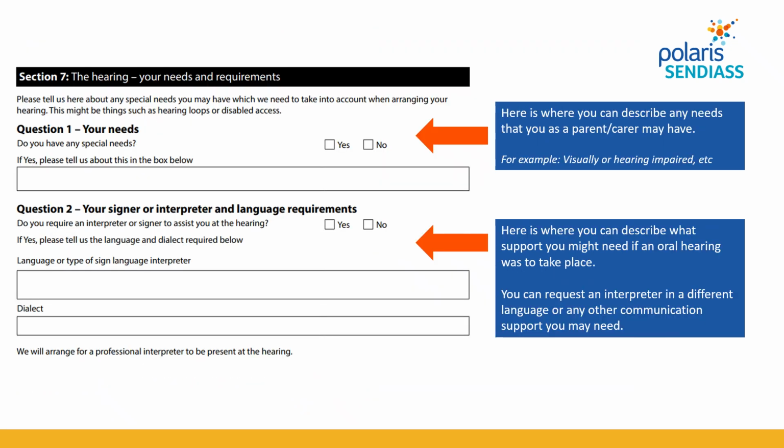Question 11 asks about your needs, and as this is likely to be heard on the papers, it is more around your needs in relation to communication, so email, phone call, or postal communication. But should there be a hearing, face-to-face or a hearing online, you also need to give any information about any adjustments that you would need to access that process. And then question 2 specifically asks about any need for signing or interpretation to support you to access the process.